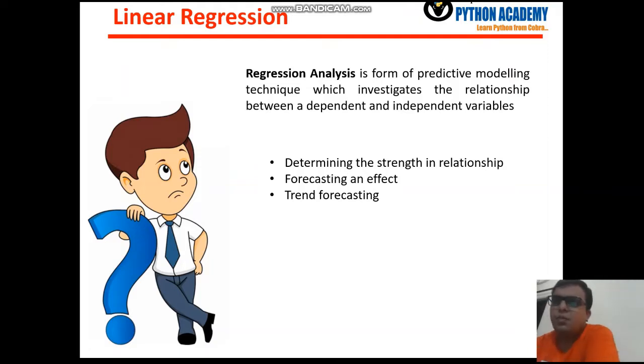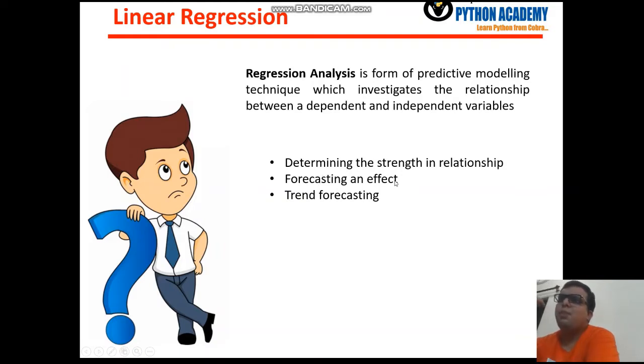Regression analysis will find the relationship between the dependent and independent variables. Generally we call them the x and y variables, where x are the independent variables and y are the dependent variables, and you need to find the relationship between them. The linear regression approach finds the strength of the relationship and forecasts the effect.